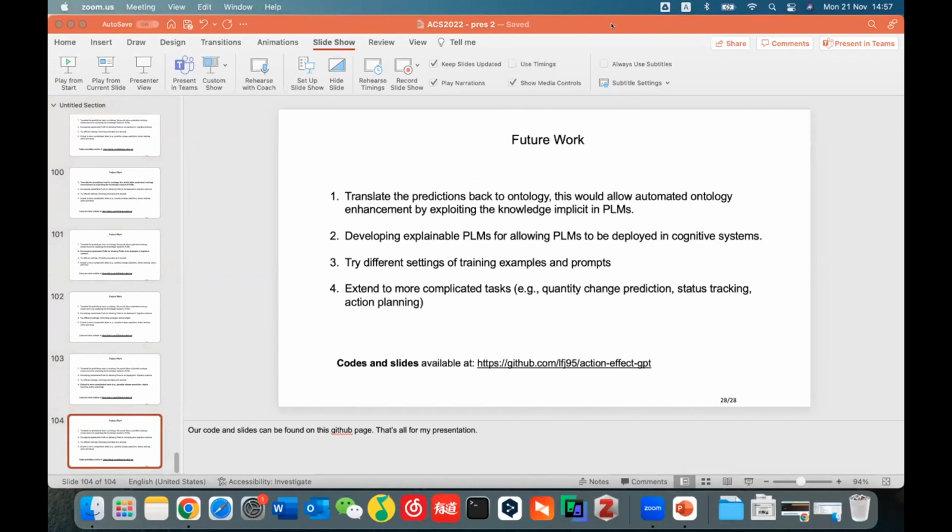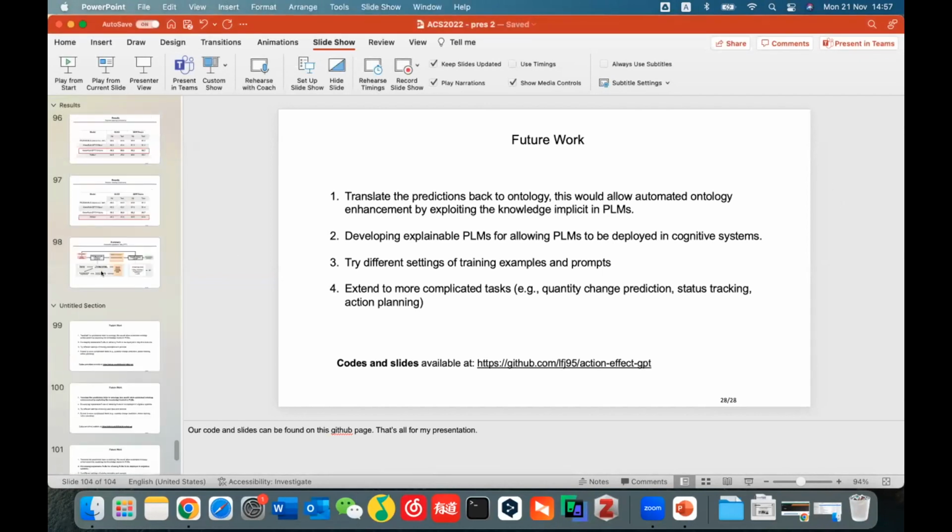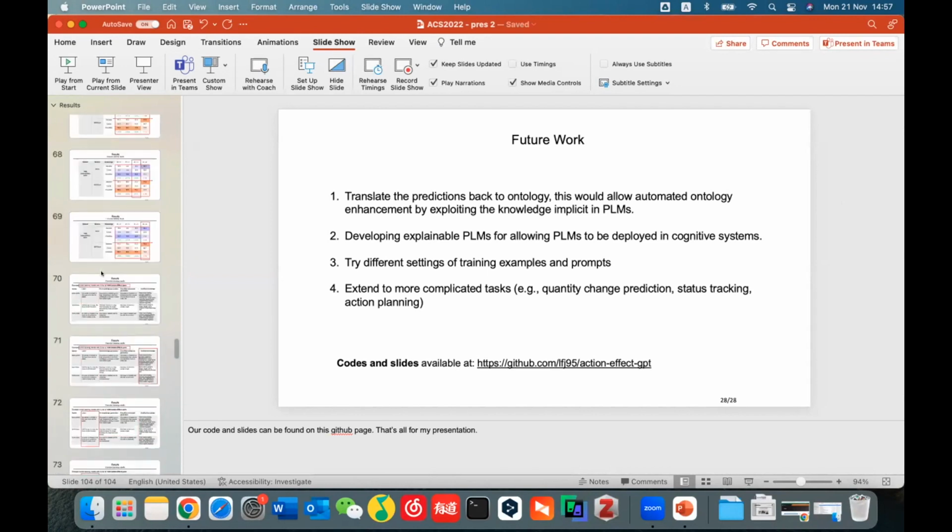So let me go ahead and start with a Slack question. Chris asks, when you say 2-shot, 4-shot, etc., are you referring to the number of examples in the training set, or are you looking at the number of examples in the prompts? I got that. We have this page.